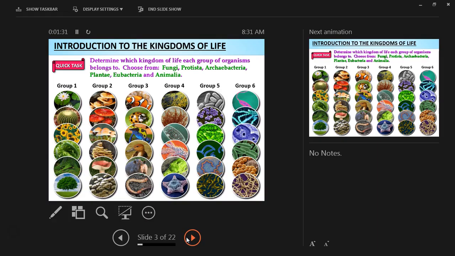So let's go back to the question again. It says determine which kingdom of life each group of organisms belong to. Choose from fungi, Protista, Archaeobacteria, Plantae, Eukaryote, and Animalia. Okay, so let's choose and let's talk about which category some of these groups fall into.